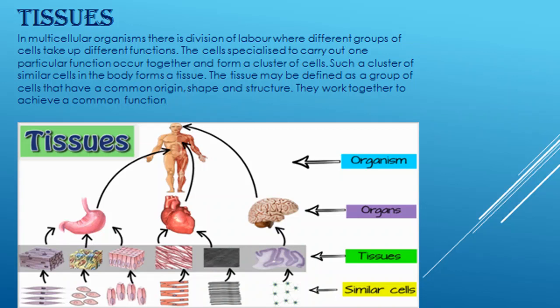For example, if we take amoeba, we have seen that intake of food, respiratory gases, respiration, osmoregulation and excretion are all done by the same cell. However, in a multicellular organism like human beings, there are millions of cells in our body, and most of these cells are specialized to carry out only a few functions efficiently. These functions are taken up by different groups of cells. Thus, we can say that there is division of labor in the multicellular organism.